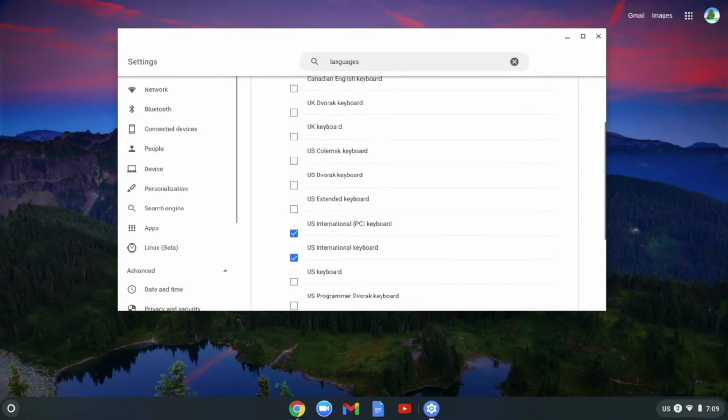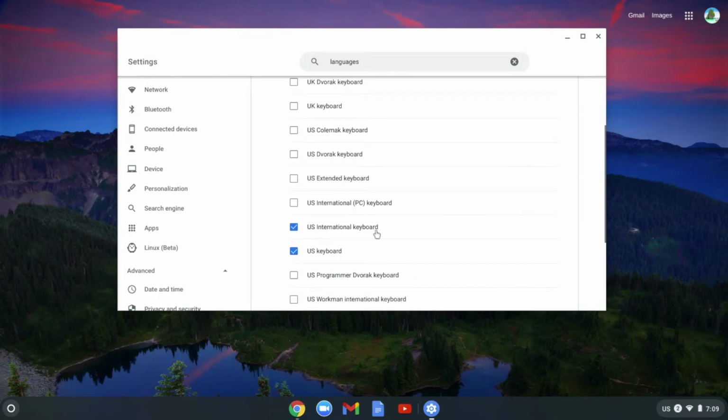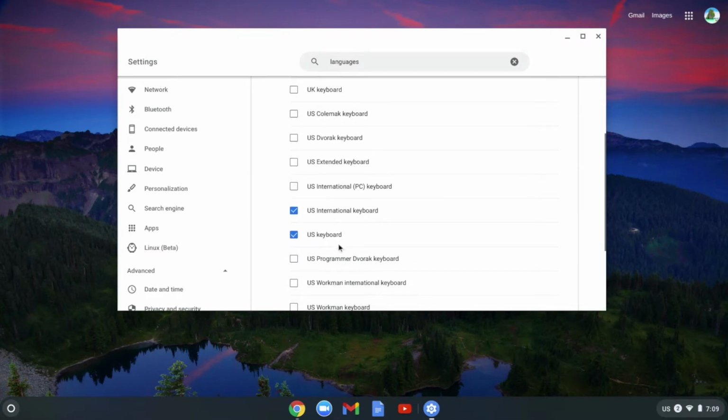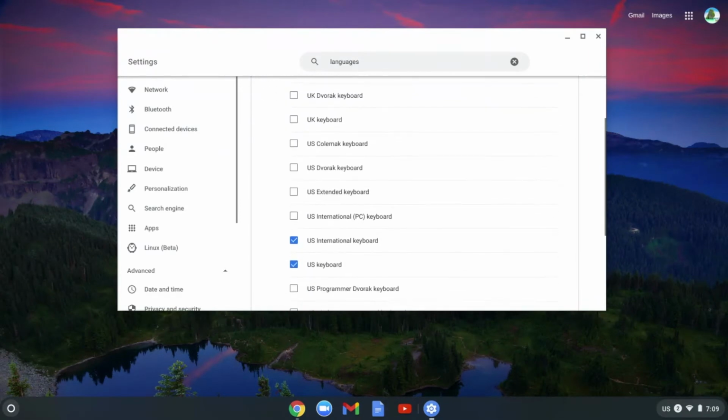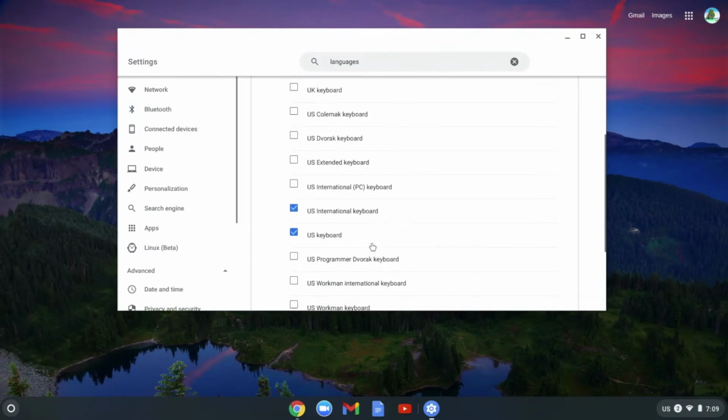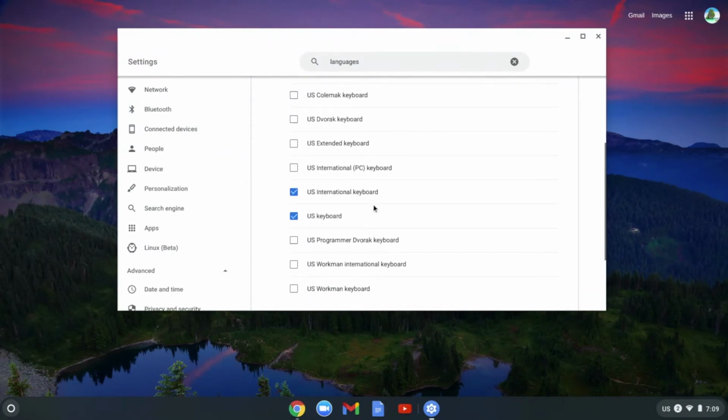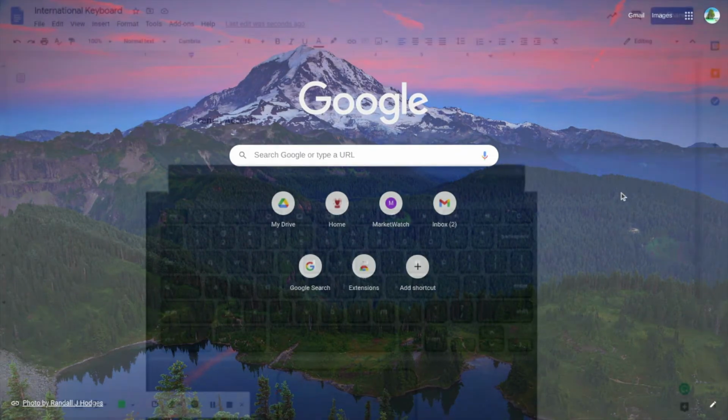You're basically just going to want to select US International Keyboard. Keep US keyboard selected, that's the default keyboard, but for this video you're going to want to hit US International Keyboard. That will give you the special accent marks you can use for your language classes. Okay, and then once you have that, you should have the keyboard installed.